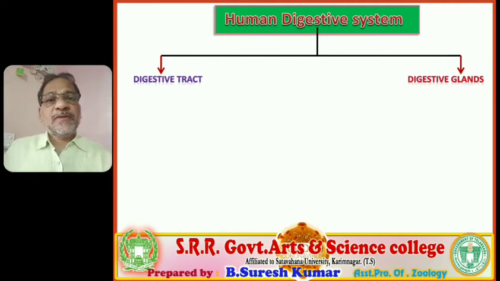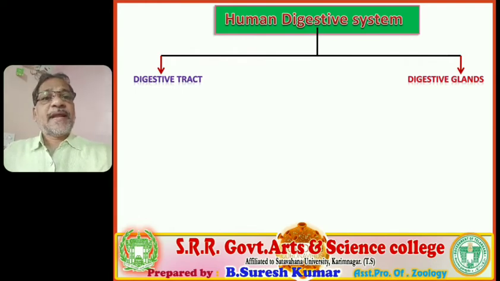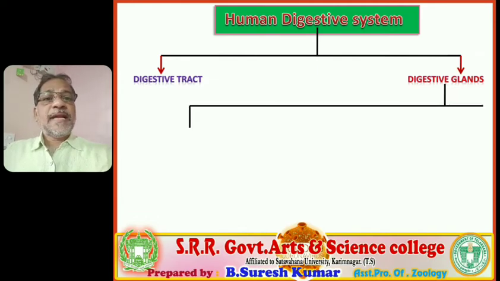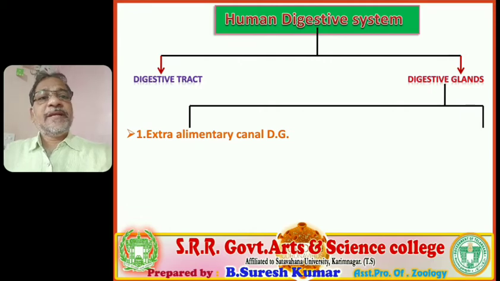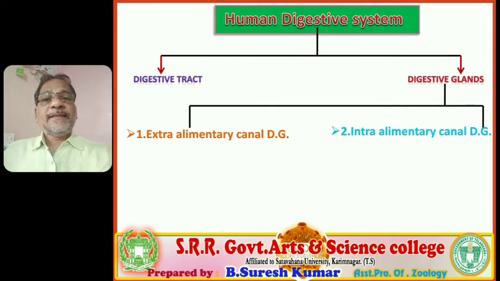The human digestive system contains two parts, mainly the digestive tract and the digestive glands. Already we learned about the digestive tract. Let us learn about digestive glands. The digestive glands present in human beings are organized into two kinds. One is extra alimentary canal digestive glands, and the second one is intra alimentary canal digestive glands.